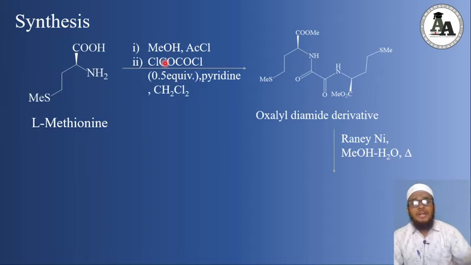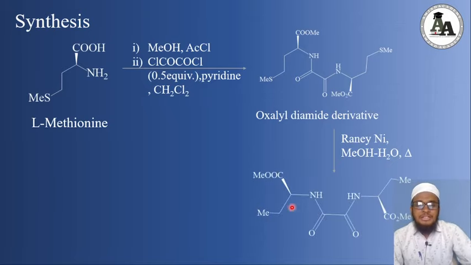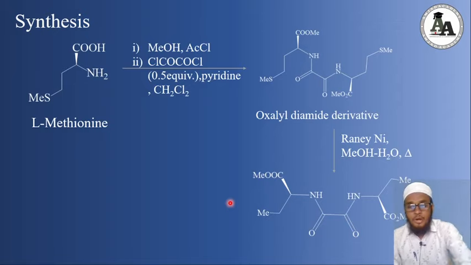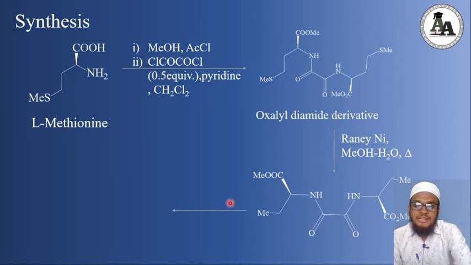This oxalyl diamide derivative will react with ranitidine in aqueous methanol. What it will do is desulfurize the methoxysulfur group, and it will give the ethyl branch containing penultimate intermediate. Look at this intermediate. The same intermediate is here, just containing the ethyl branch.